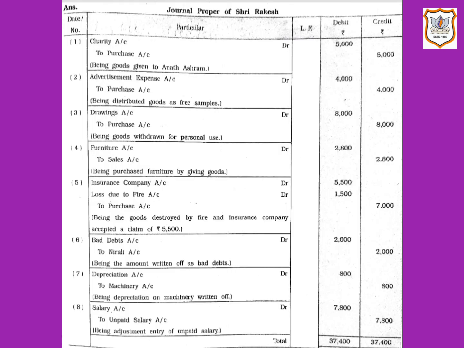Here salary is an expense for the business. So for salary we will apply the rule of nominal account. So as per that rule, salary account will be debited by rupees 7,800.